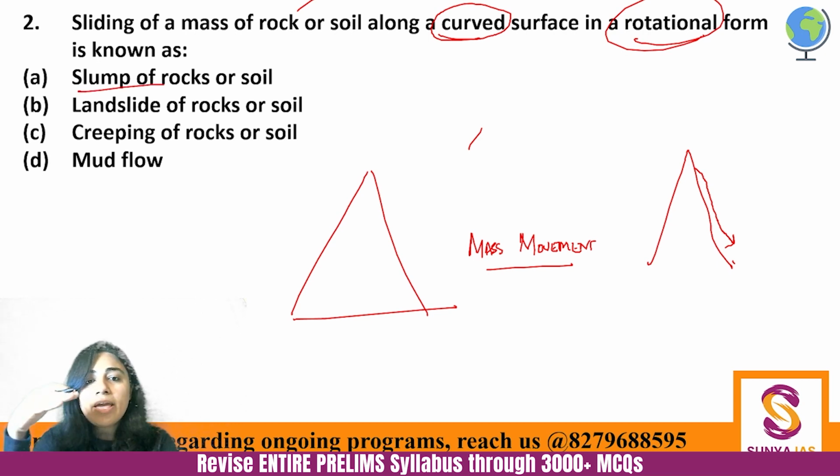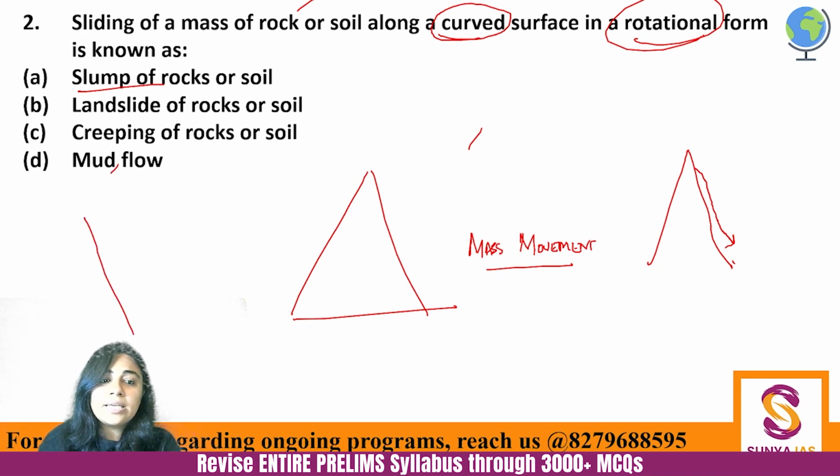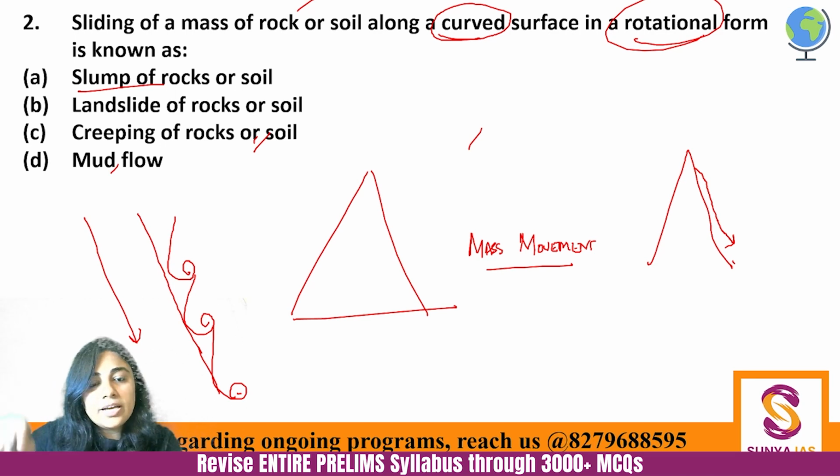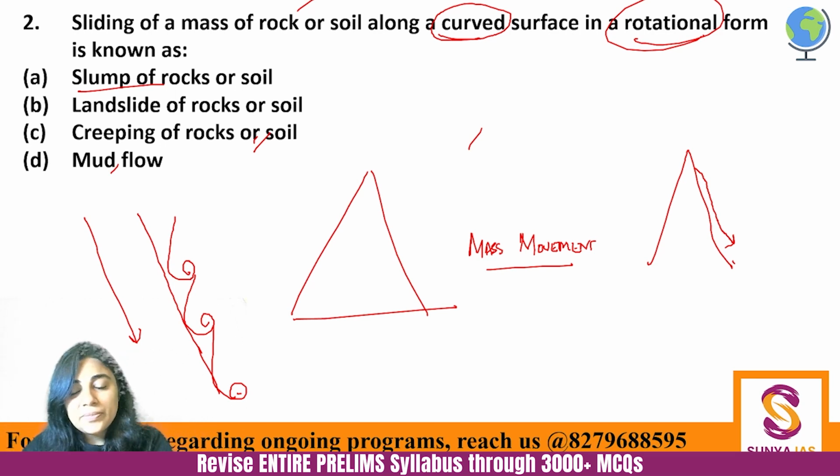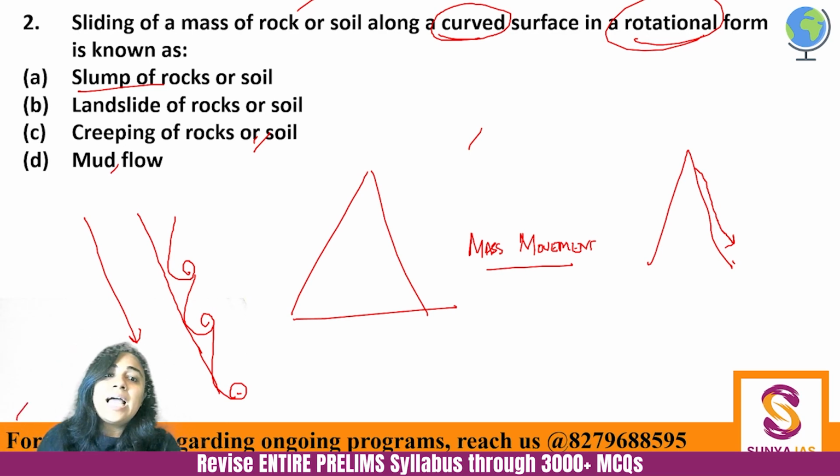What is the slump? If this is a straight structure, slump is like this. It is a slump. When something is falling down like this, this is the structure and this is how it is falling, curving again and again because of the amount of weight that the remains have. That is slump. Okay. Landslide, we are all aware of it.